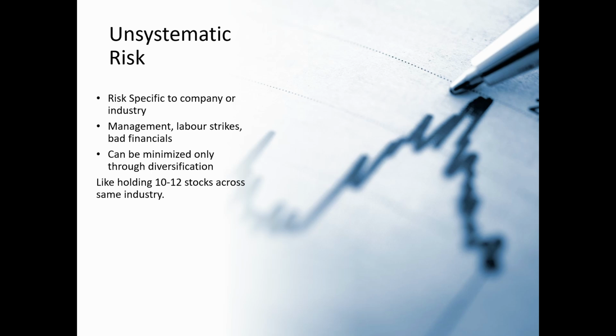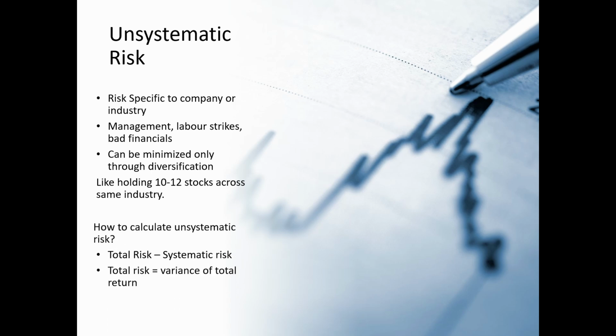is minimized. Okay, we know how to calculate systematic risk, right? Similarly, we can calculate the unsystematic risk as well. To calculate the unsystematic risk, it is very simple. We need to calculate the total risk and subtract the systematic risk. How to calculate systematic risk? We already know. What is the total risk? It is nothing but the variance of the total return.